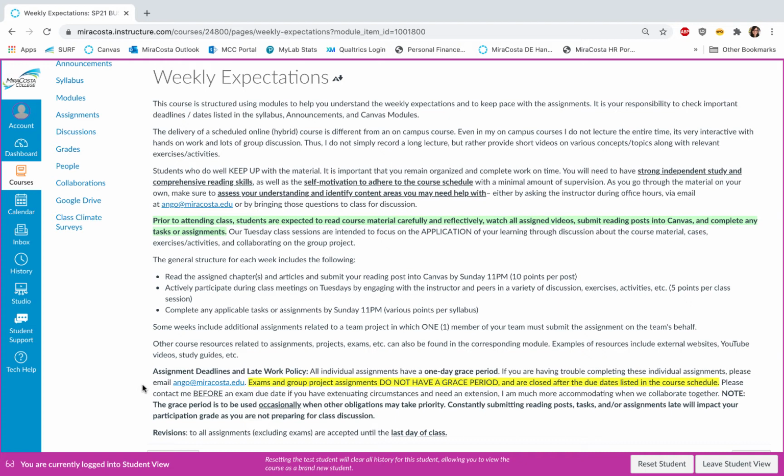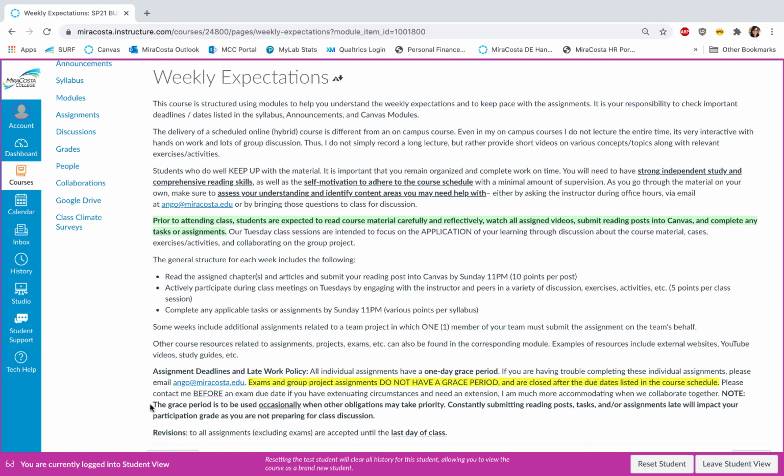Note that exams and group project assignments do not have a grace period and are closed after the due dates listed in the course schedule. Please contact me before an assignment due date if you have any extenuating circumstances and need an extension, and then we can figure out the best way to accommodate your needs. Note that I do accept revisions to all assignments, excluding exams, so if you ever want to go back and improve on any of your assignments, I will accept those up until the last day of class before finals.